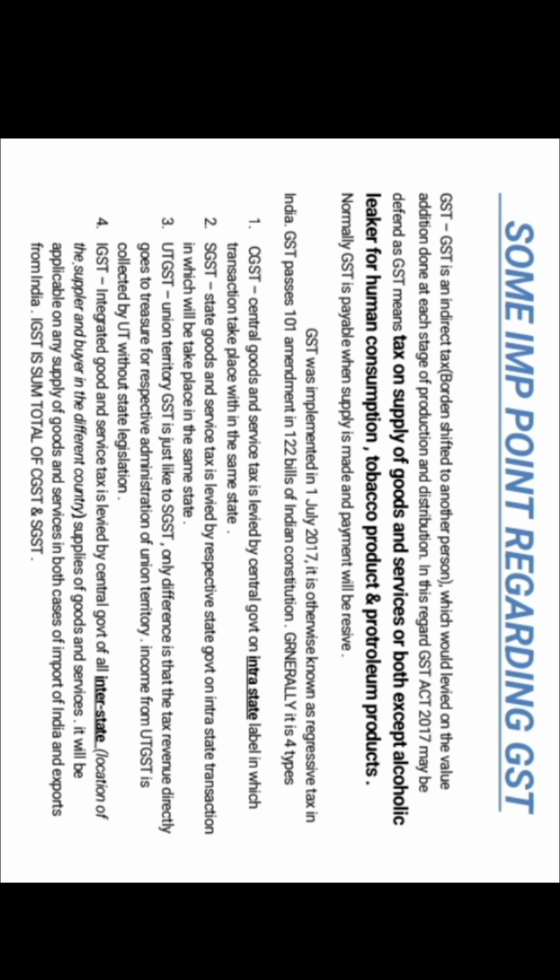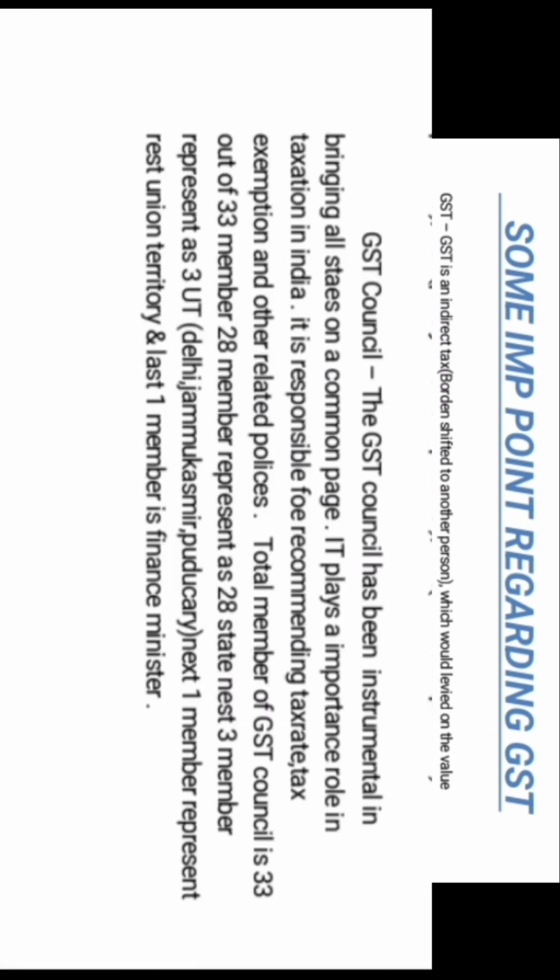IGST, Integrated Goods and Service Tax, is levied by the central government on all interstate supplies, where the location of the supplier and the buyer are in different states. It is applicable on any supply of goods and services, in both cases of import into India and export from India. Okay, IGST is the total sum of CGST and SGST. Then slide up to the next page.